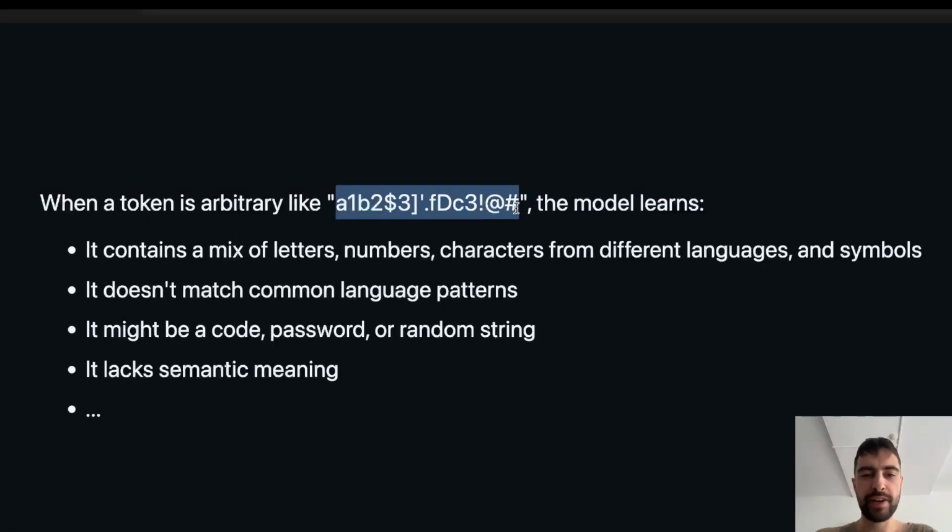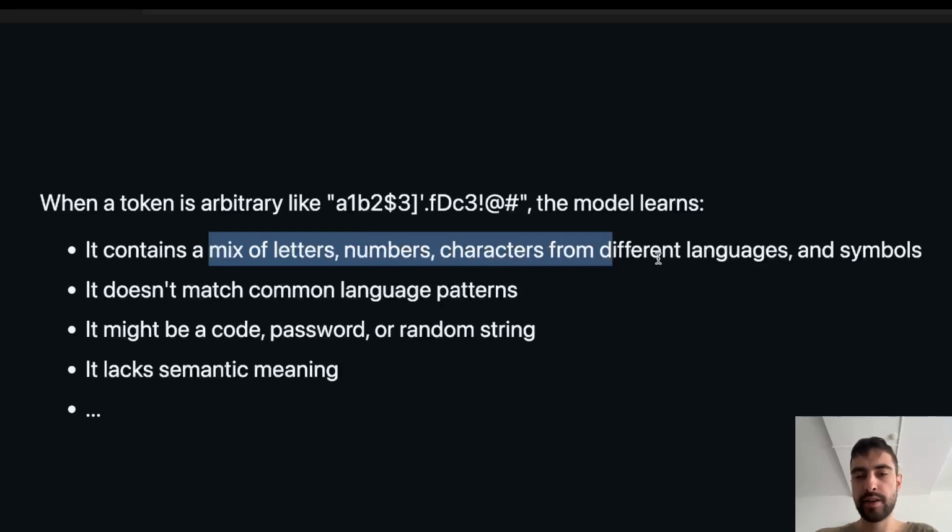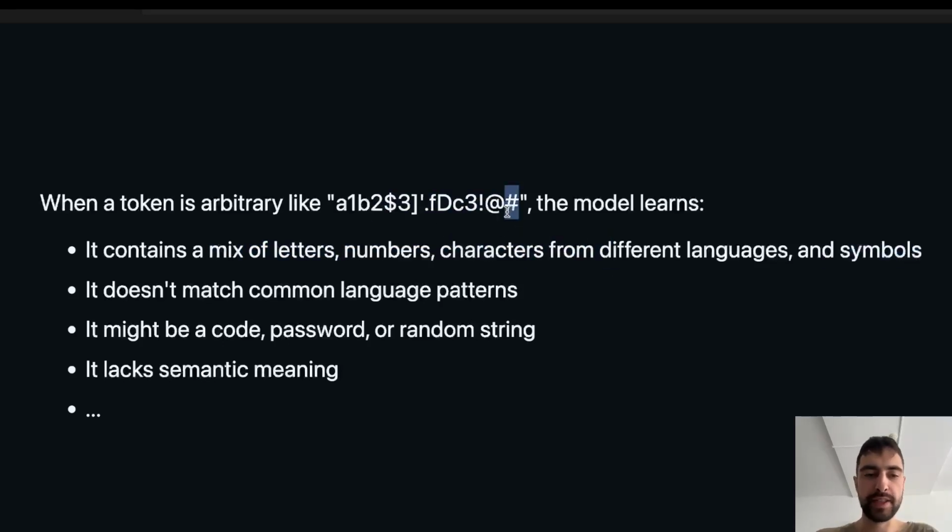So we can also have an arbitrary token like this with these random characters. It will learn that this token contains a random mix of letters, numbers, characters from different languages possibly, or symbols, or emojis if it does have them. It doesn't match any common language pattern. It will know that this looks kind of random. It might be code, a password, or a randomly generated string, and it lacks semantic meaning, and many other concepts associated with this.